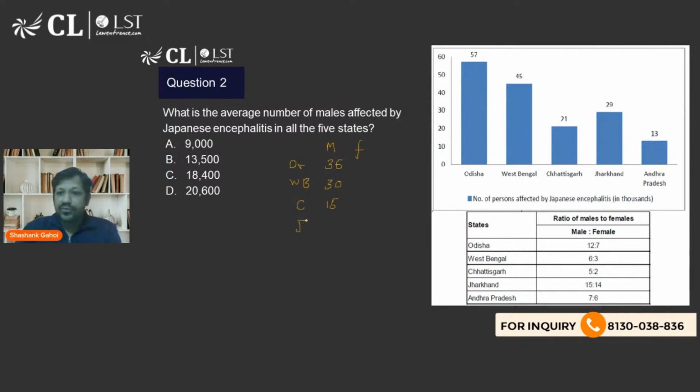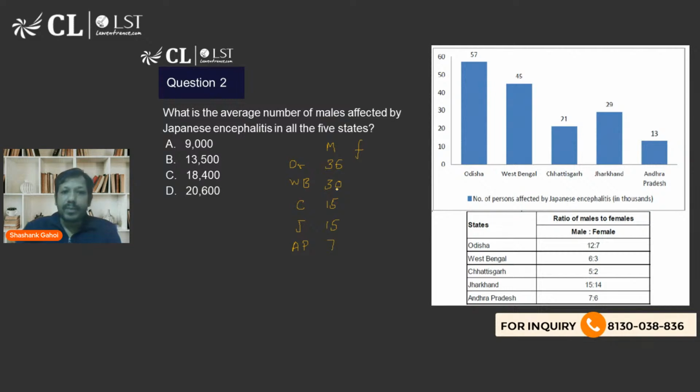Jharkhand is how much? 15 is to 14. So the number of males is going to be 15 only. Andhra Pradesh, it is 7 is to 6. So it is going to be 7 only. So the average number of males. Okay, so what is average? That is the sum of all the numbers divided by 5.